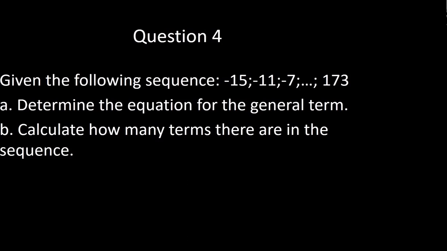Let's just think about this for a second. We've got these terms. We don't know what type of sequence this is. It could be linear, it could be quadratic. So we have to do a little bit of an investigation to see what type of sequence we are dealing with. How do we do that investigation? Well, we start by finding the first difference. It could be quadratic, it could be linear, we don't know. But the only way to find out is to work out what the first difference is. And if it's constant, then obviously we know this is a linear sequence. If it's not constant, it could perhaps be a quadratic sequence.